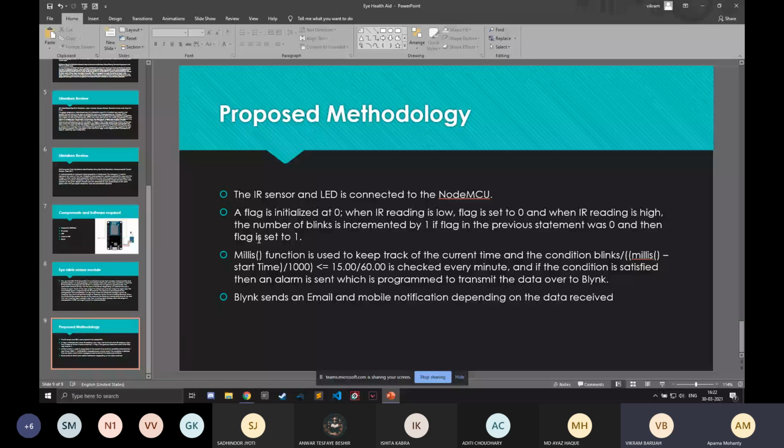Then we'll be using 15 by 60, with 60 being the number of seconds in a minute, to check whether the person's blinking is within the threshold. And if the condition is satisfied, then Blynk sends an email and mobile notification depending on the data received.